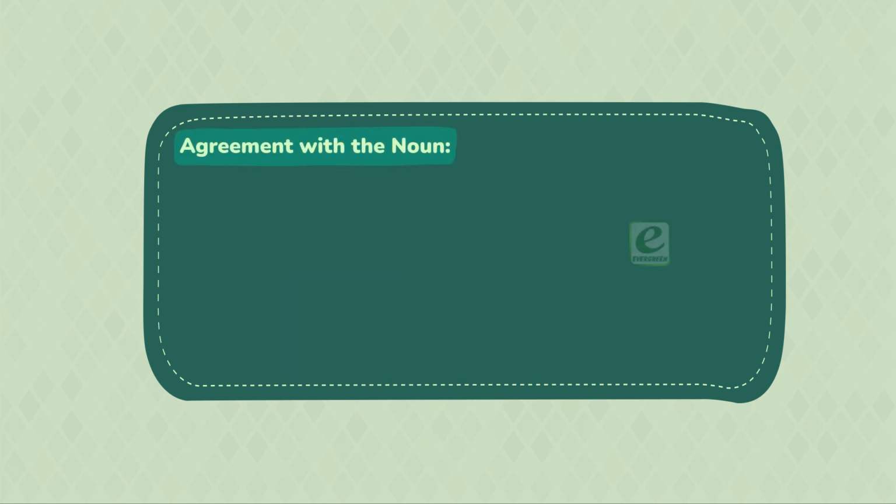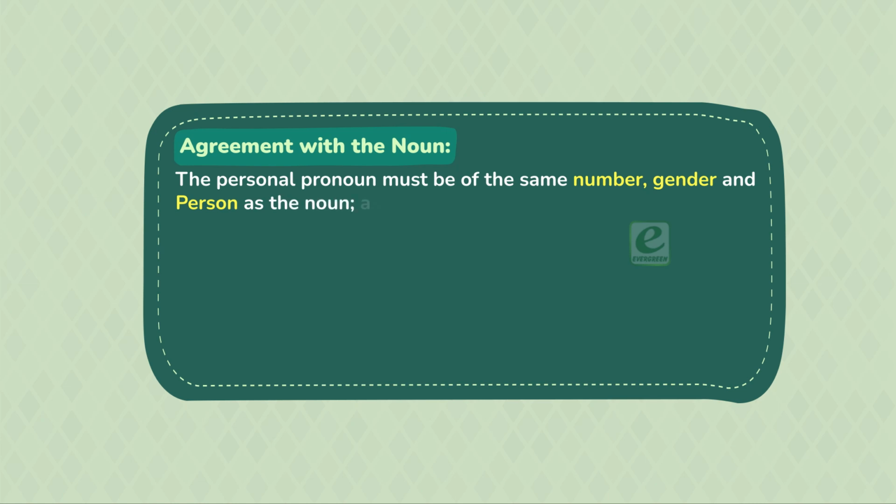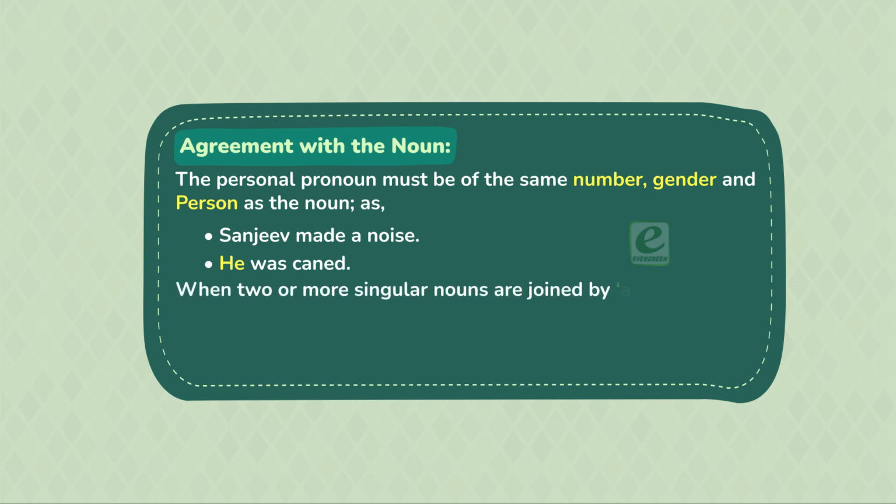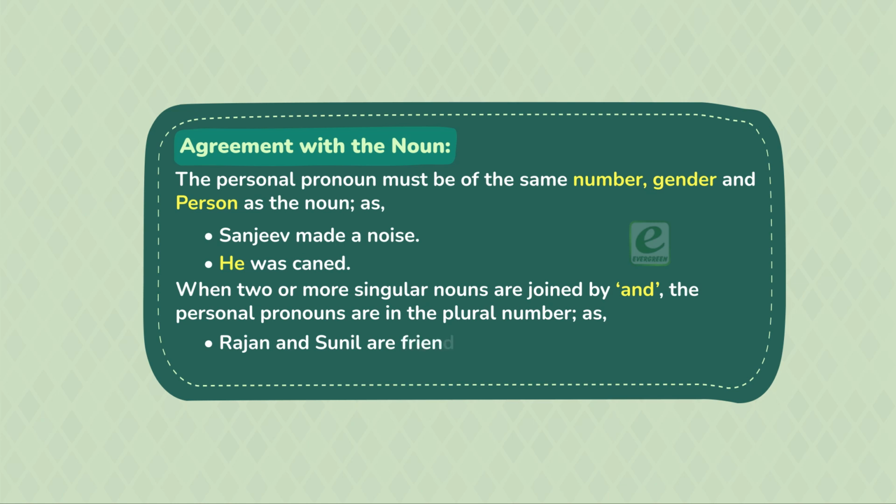Agreement with the noun. The personal pronoun must be of the same number, gender, and person as the noun. As, Sanjeev made a noise. He was caned. When two or more singular nouns are joined by and, the personal pronouns are in the plural number, as, Rajan and Sunil are friends, they are hard-working.